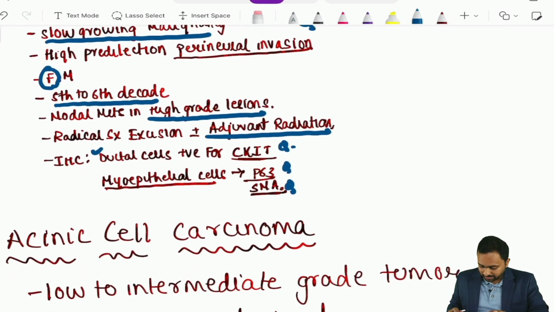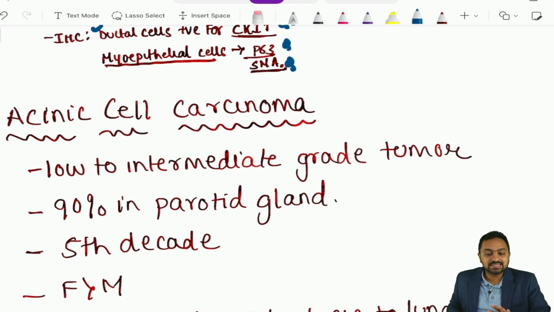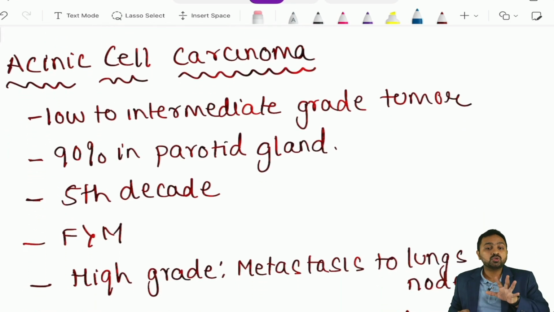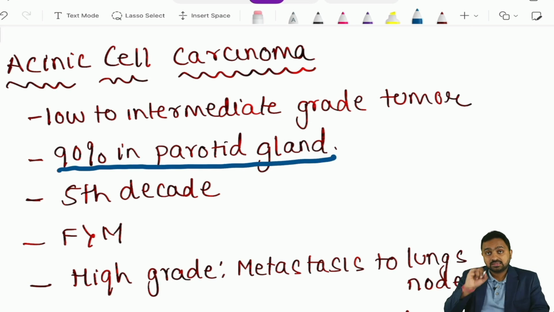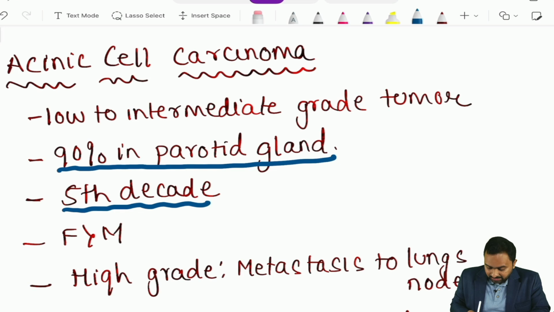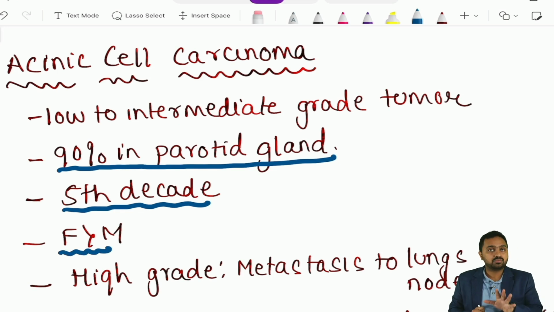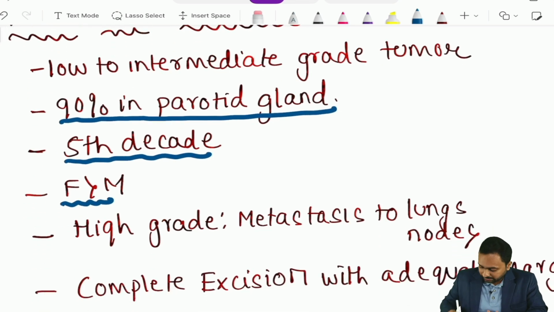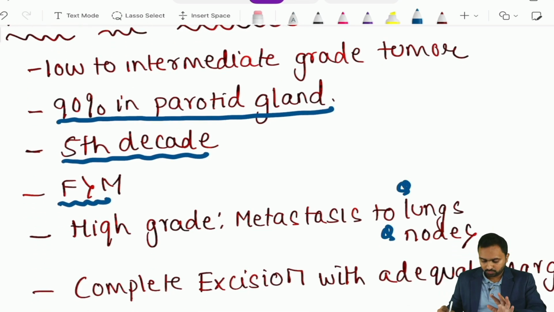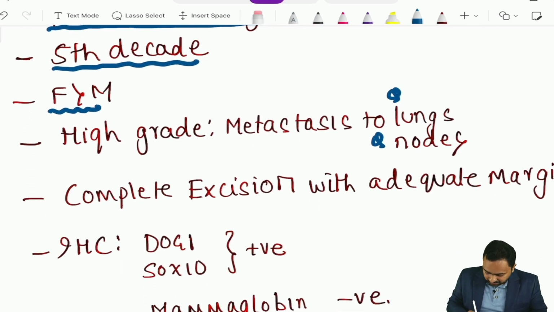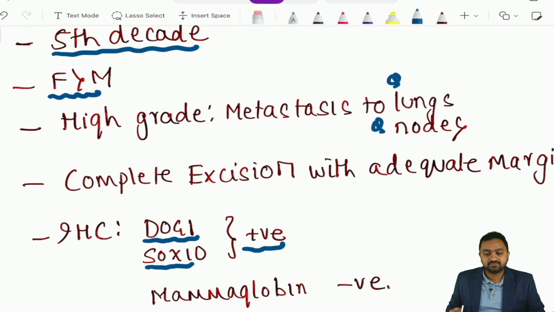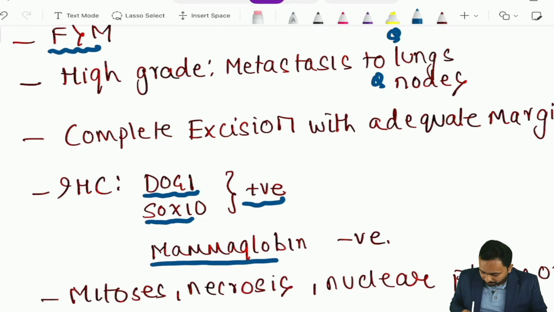Now, moving down to the next malignancy, we have your acinic cell carcinoma. Now, they are low to intermediate grade tumors with majority occurring in your parotid gland. The peak incidence is seen in your 5th decade, again being much more common in your females compared to your males. Now, the high grade tumors have metastasis mainly to lungs and your nodes. Now, the treatment would include your complete excision with your adequate margin. Now, the IHC is DOG1 and SOX10 positive and it is negative for your mammaglobin.